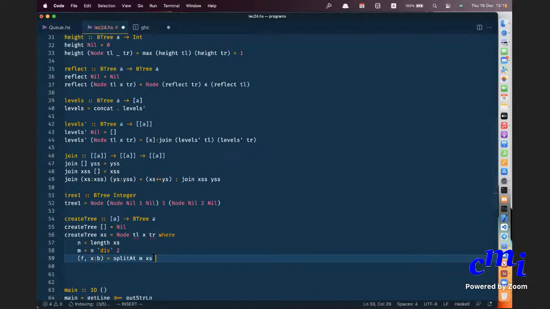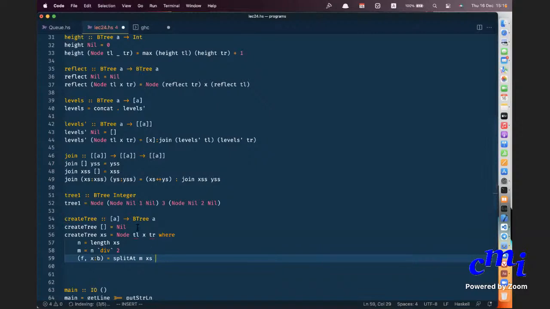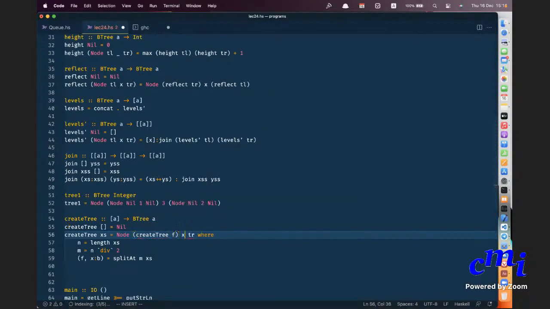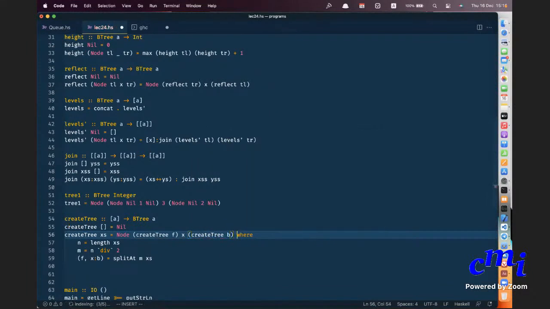Now, what is my TL and TR? Can you guess? This I can write here itself. I'll create a tree with F, and I'll create a tree with B. Those are my, yes, those are smaller lists. That's it. Now I'll get a much more balanced thing.